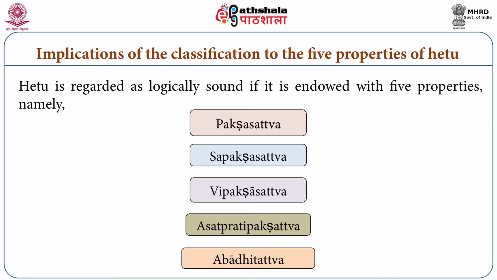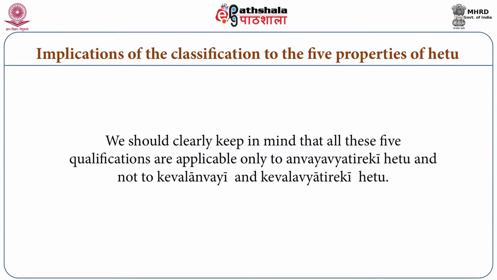So these are the 5 conditions of establishing hetu. We should clearly keep in mind that all these 5 qualifications are applicable only to anvay vyatireki hetu and not to keval anvay and keval vyatireki hetu.